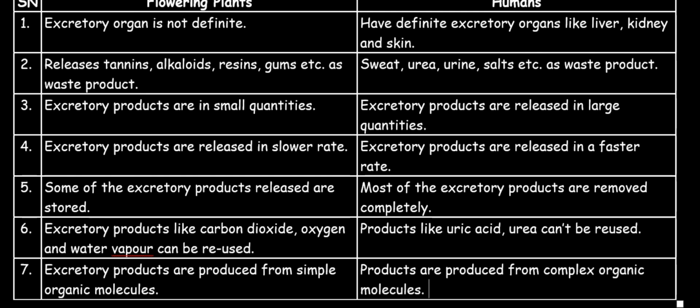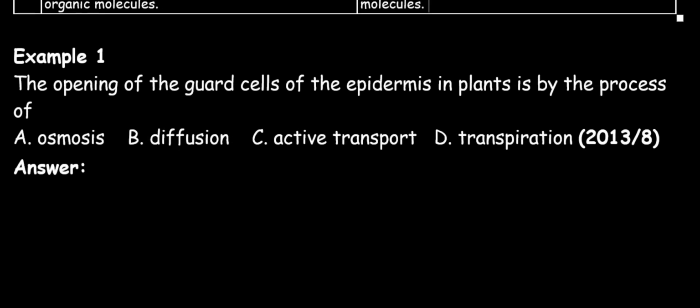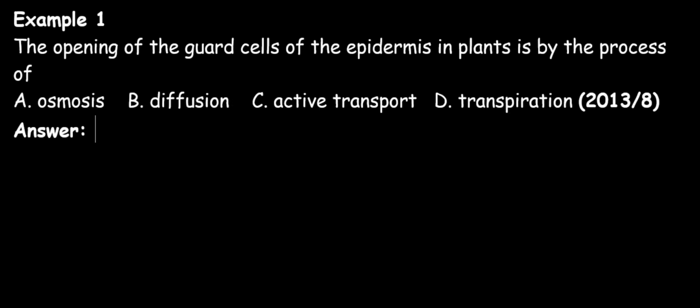This brings us to the end of the teaching in this video. Now we are going to be taking some questions. Our first question says, the opening of the guard cells of the epidermis in plants is by the process of: A. Osmosis, B. Diffusion, C. Active transport, D. Transpiration. The answer to this question is A, and that is because the opening of the guard cells of the epidermis in plants is by the process of osmosis.